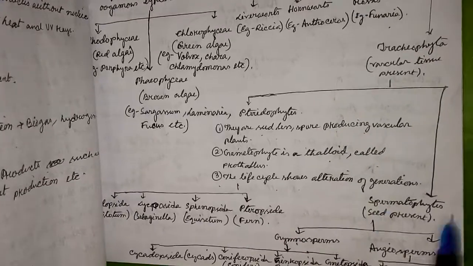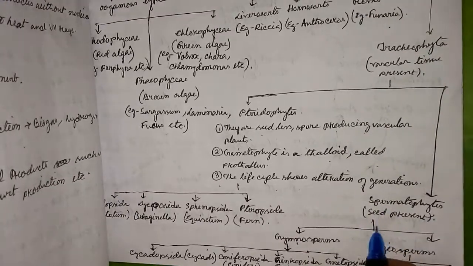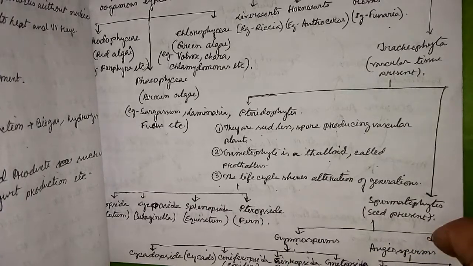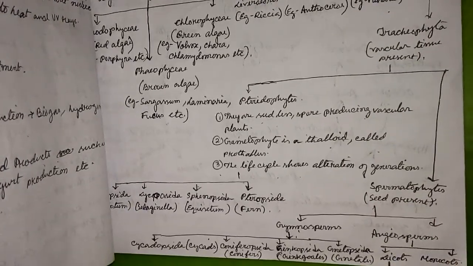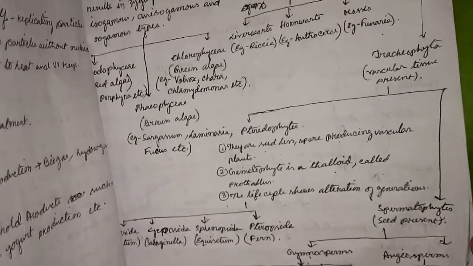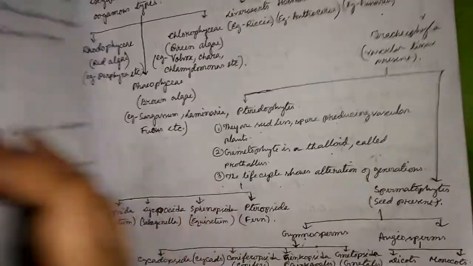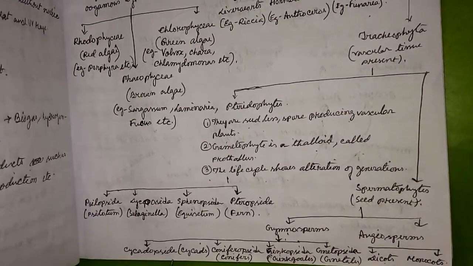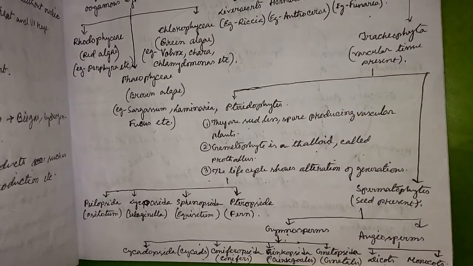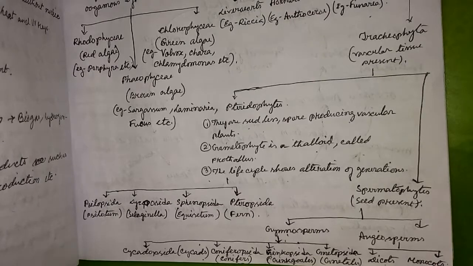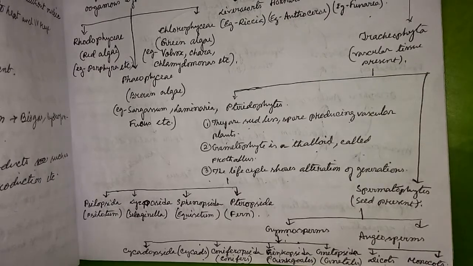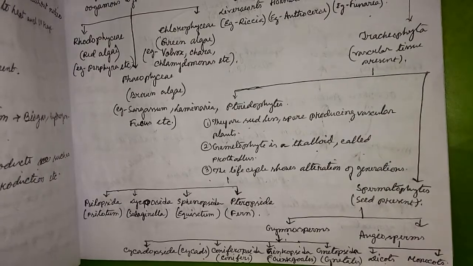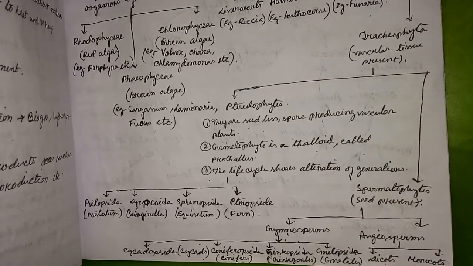Now come to the spermatophytes, which means seed present. That is again divided into gymnosperm and angiosperm. We all know that angiosperm is again divided into dicots and monocots, and gymnosperm is again divided into Cycadopsida, example cycads; Coniferopsida, example conifers; Ginkgopsida, example ginkgoales. Next, Gnetopsida, example Gnetum.